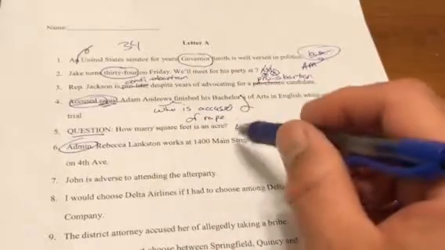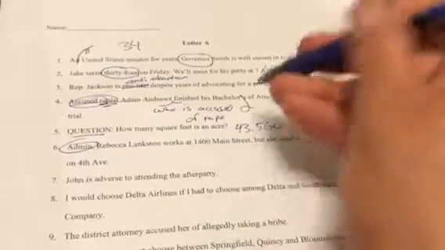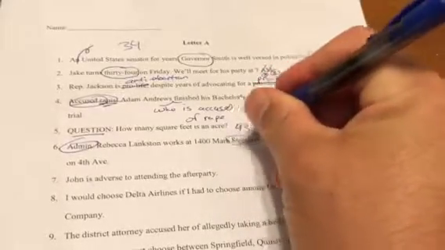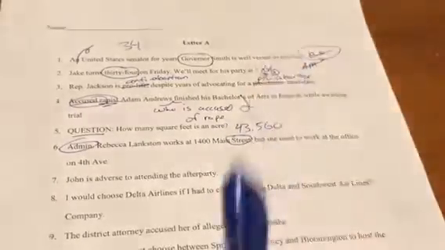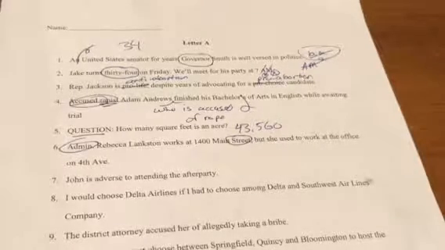Rebecca Langston works at 1400 Main Street. If you look up the address entry, anytime you have a full street address, you can abbreviate things like street, avenue, I believe boulevard, but there are some you never abbreviate, like road, circle, things like that.